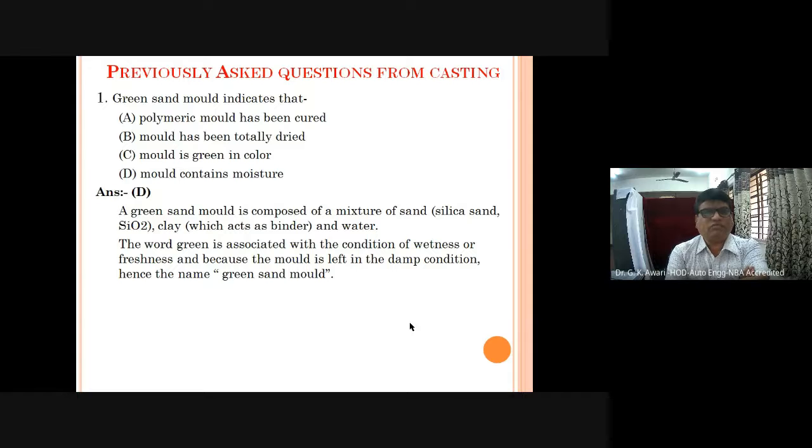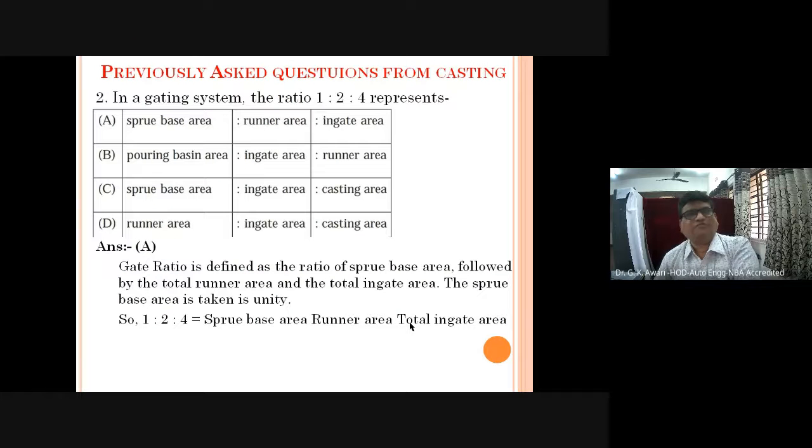So green sand mold is composed of a mixture of sand, that is silica sand, SiO2, clay, which acts as a binder, and water. The word green is associated with the condition of wetness or freshness, and because the mold is left in the damp condition, hence the name green sand mold.